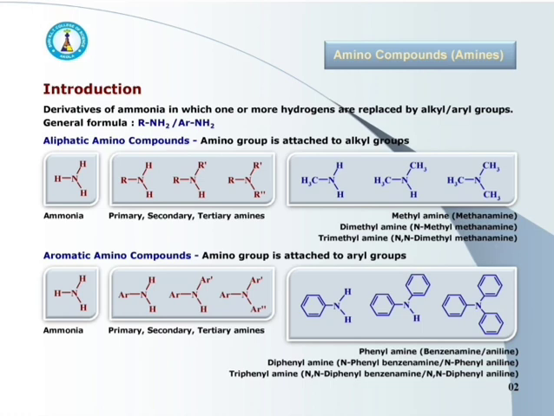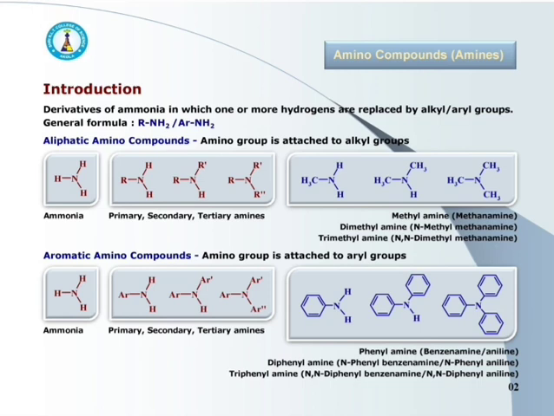The amino compounds are represented by the general formula RNH2 or ArNH2. Here, R stands for alkyl group, whereas Ar stands for aryl group.